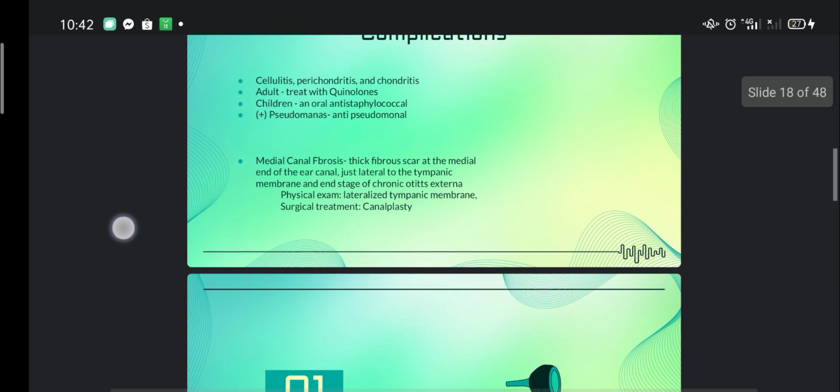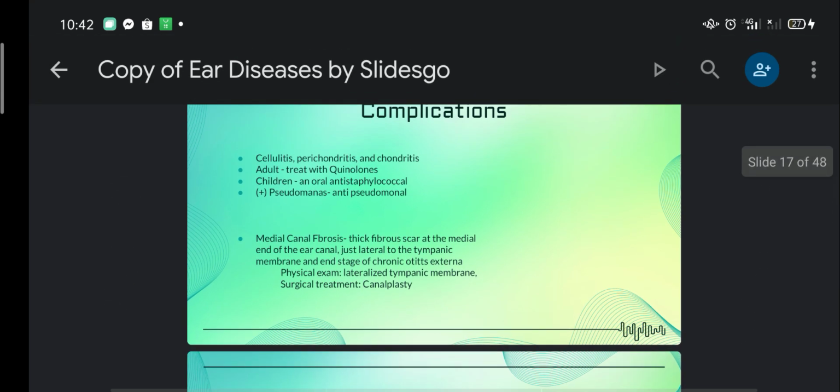For the complications, it could include cellulitis, perichondritis, and chondritis. Adults could be treated with quinolones, while children could be treated with an anti-staphylococcal drug, which could be taken orally. If found positive for Pseudomonas, we could use anti-pseudomonal drugs.